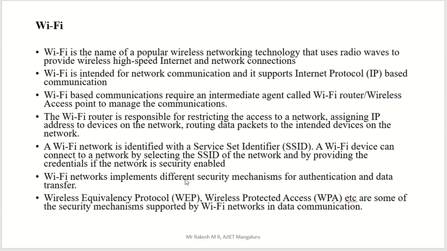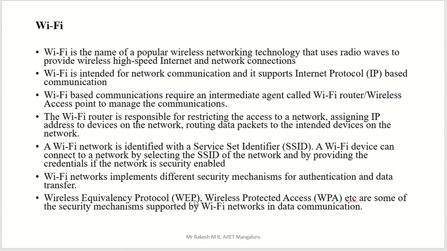Wi-Fi networks implement different security mechanisms for authentication of data transfer. There are many mechanisms they are using for security purposes. Wireless Equivalency Protocol, I think you've seen this term on your mobile or laptop while connecting to Wi-Fi.